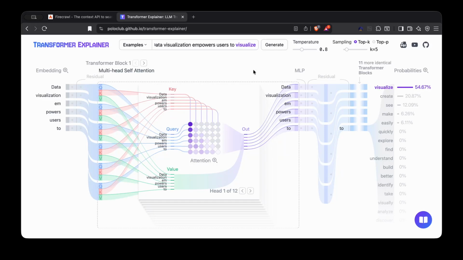Hello everyone, so today we're gonna check some AI related websites, and I will also drop the links in the description so that you can check them later. So let's get started. The first one is Transformer Explainer.